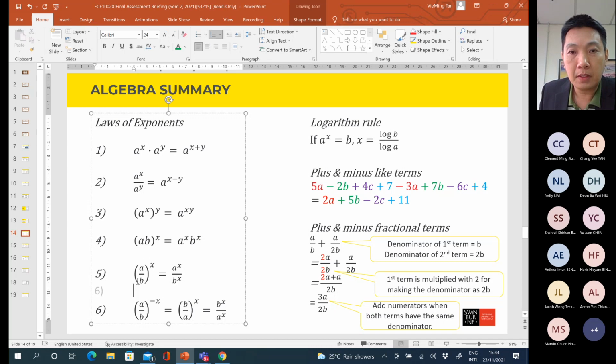Then how about this one? This one is (A divided by B) power x. So that means this x is shared by A and also B. So if you want to remove the brackets, yes, you can. You can just put A power x divided by B power x.